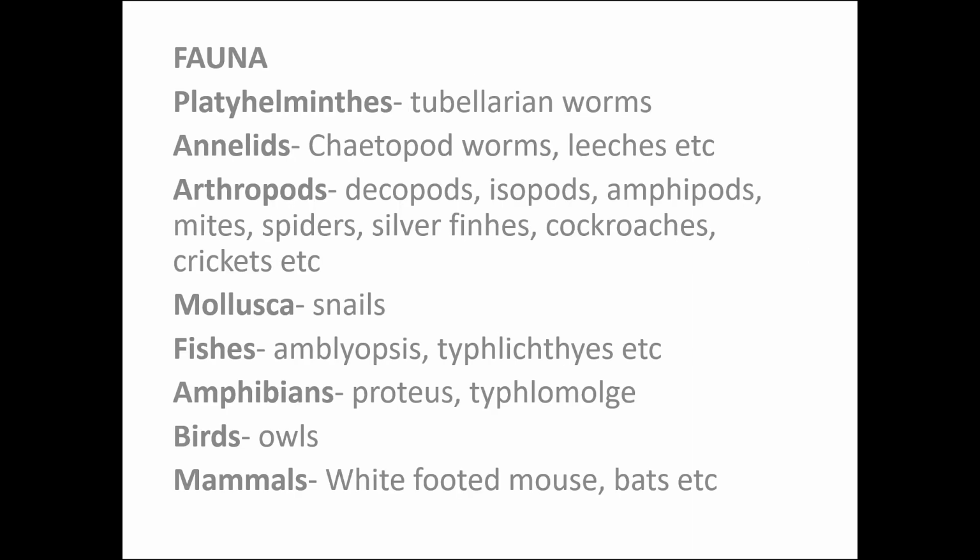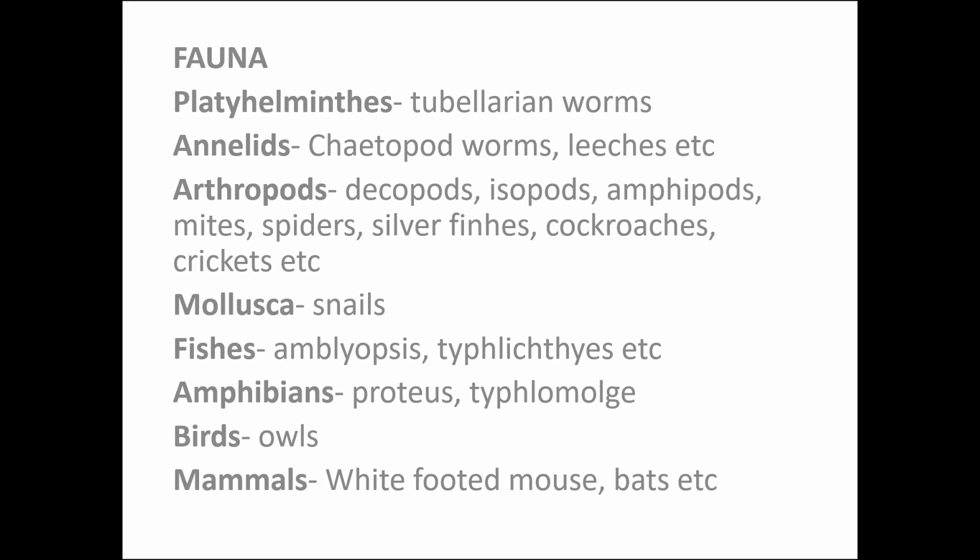Coming on to the fauna, we have some invertebrate fauna as well as chordate fauna. The phylum Platyhelminthes includes turbellarian worms. The phylum Annelida includes chaetopod worms, leeches, etc. The phylum Arthropoda includes decapods, isopods, amphipods, mites, spiders, silverfishes, cockroaches, crickets, etc. In the phylum Mollusca, snails are present.